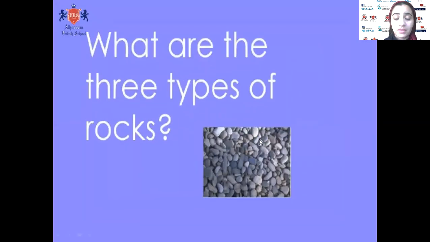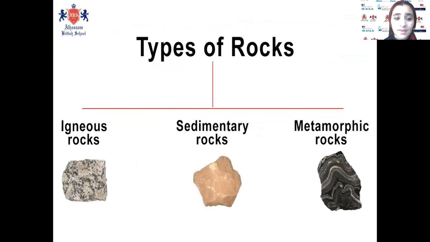We have three types of rocks: igneous rocks, sedimentary rocks, and metamorphic rocks. We'll study each kind in detail, as I said.